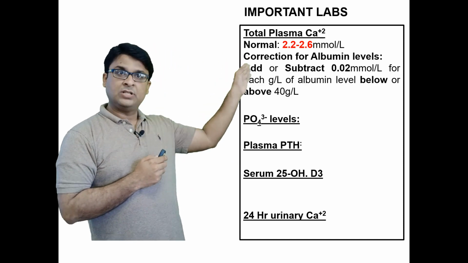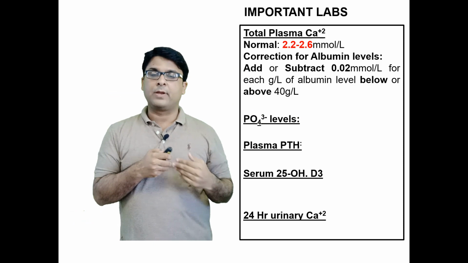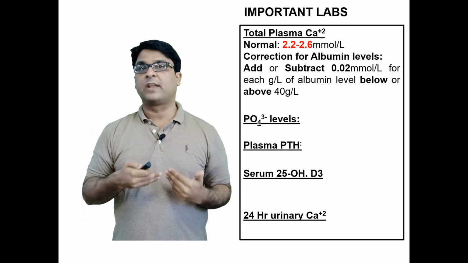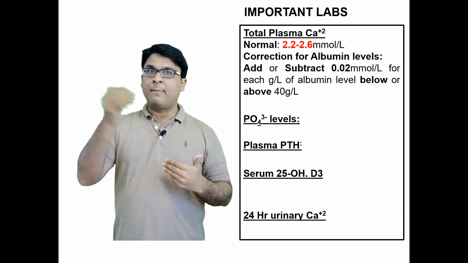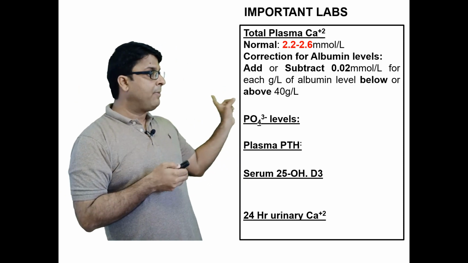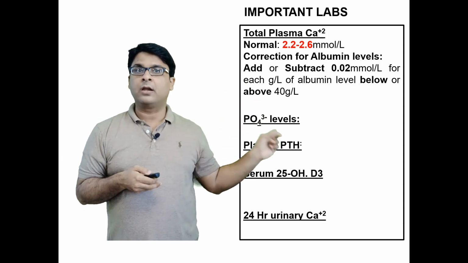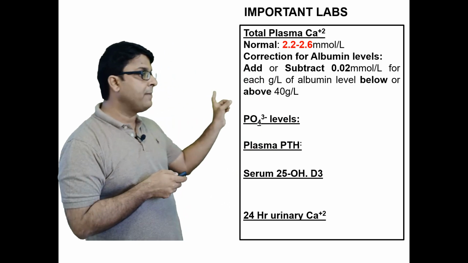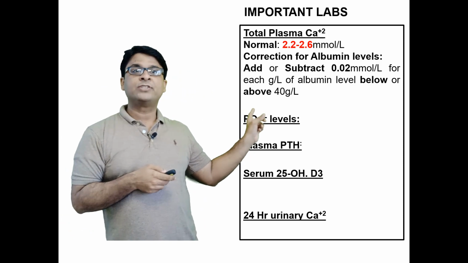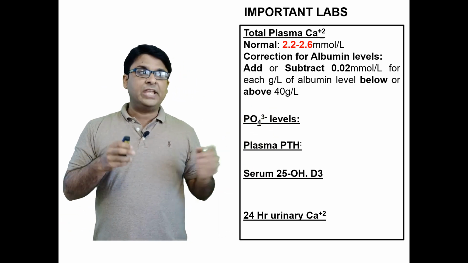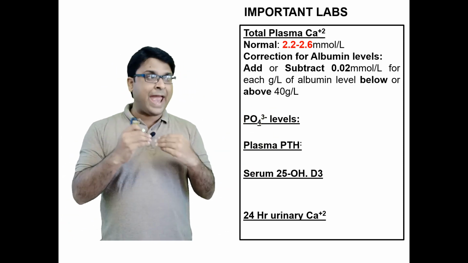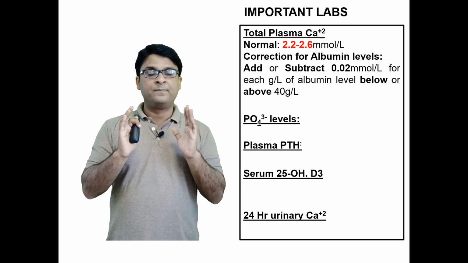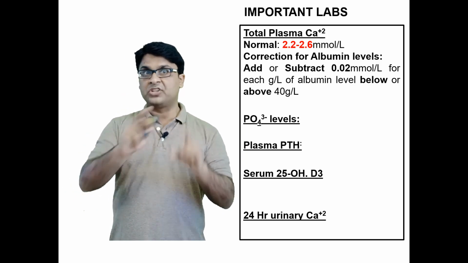For calcium levels, there is also a correction formula available, because calcium binds to albumin, and there are conditions where albumin levels fluctuate. So if albumin levels are above or below 40 grams per liter, you have to correct the value of calcium accordingly. For example, add or subtract 0.02 millimoles per liter for each gram that albumin is up or down from 40 grams.